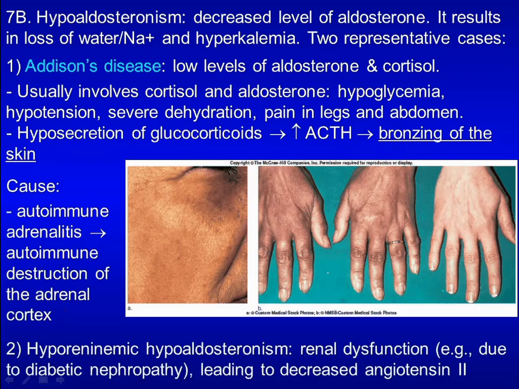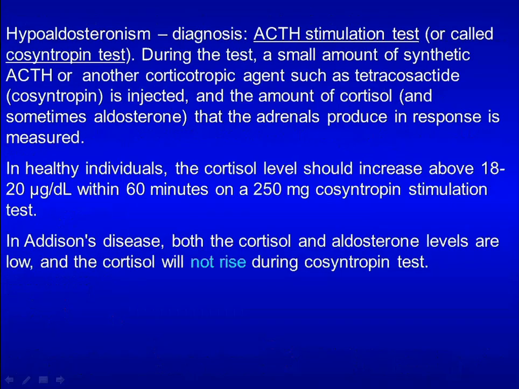Second case is hyporeninemic hypoaldosteronism. It is caused by renal dysfunction, leading to decreased angiotensin II. ACTH stimulation test or cosyntropin test is used to diagnose hypoaldosteronism.